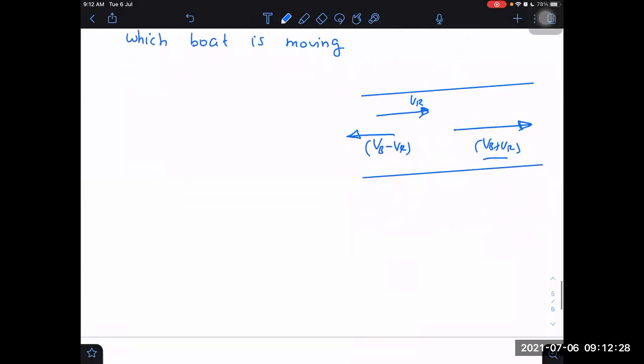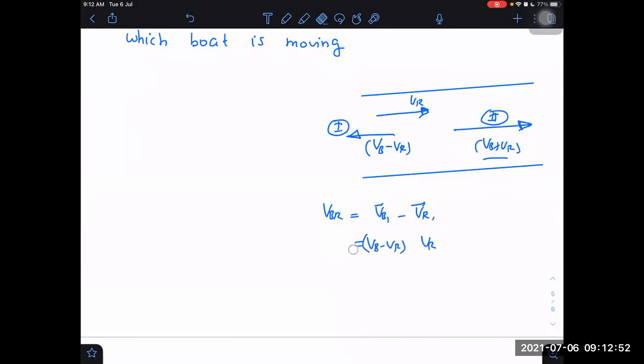But let us try to find out VBR in case 1 when it is going upstream, and VBR in case 2. What is VBR in case 1? That will become velocity of boat 1 minus velocity of river in case 1. But velocity of river is the same for both cases, so VR only. But VB is different. VB minus VR.